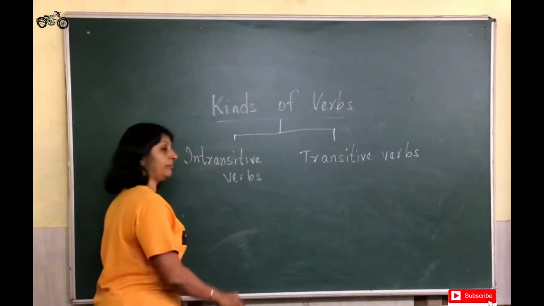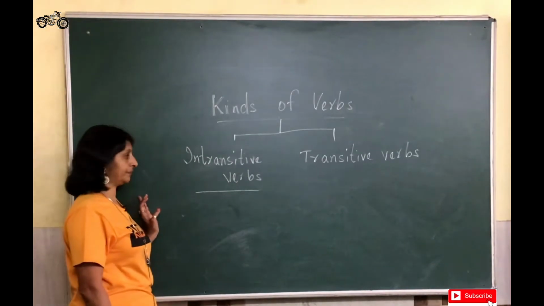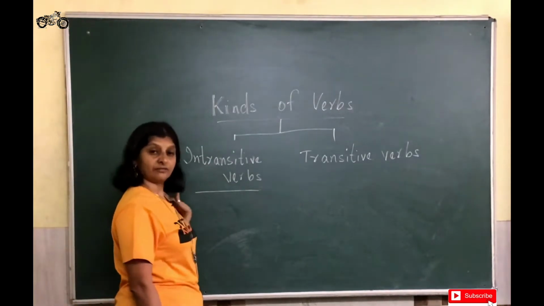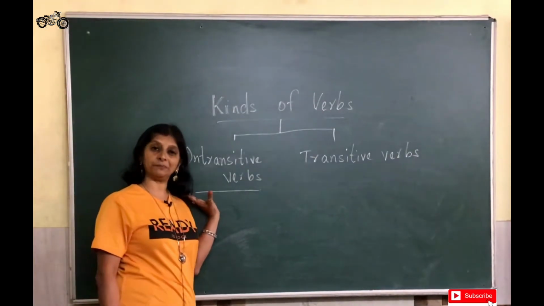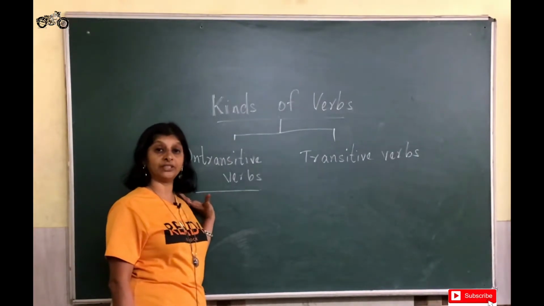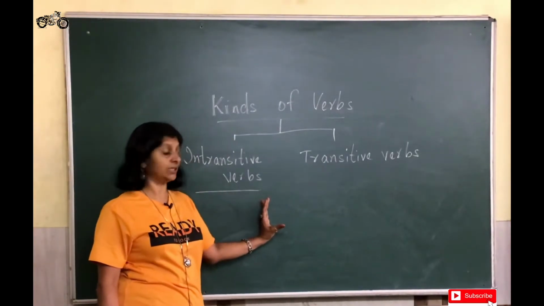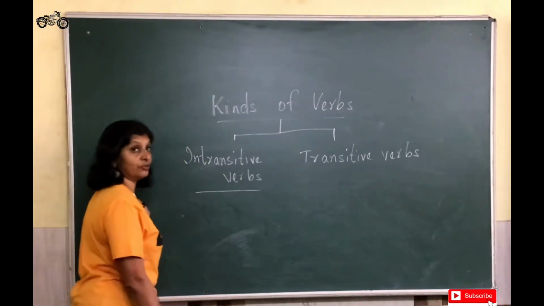Now, what do we mean by intransitive verbs? Those verbs which do not take an object to give their complete meaning. If they are complete without the help of the direct object of the verb, then those verbs are called intransitive verbs. Let me give you one example.